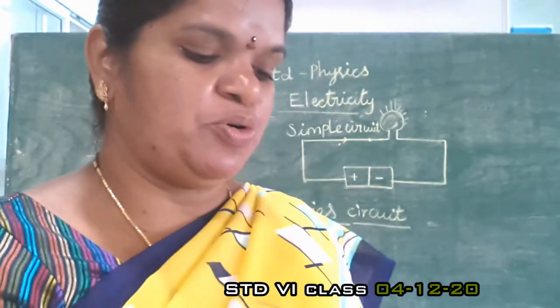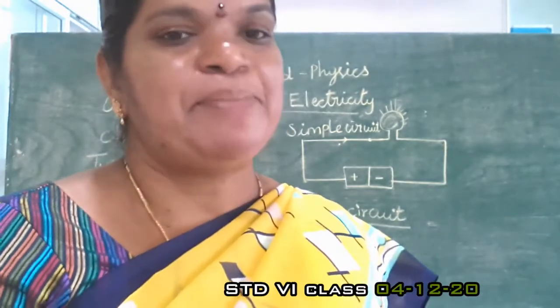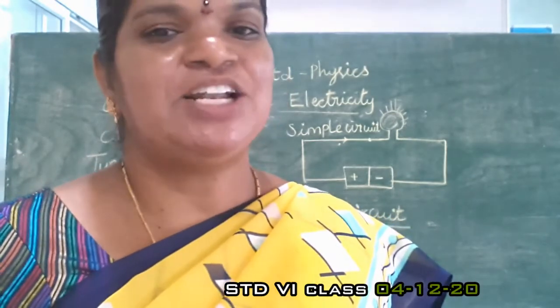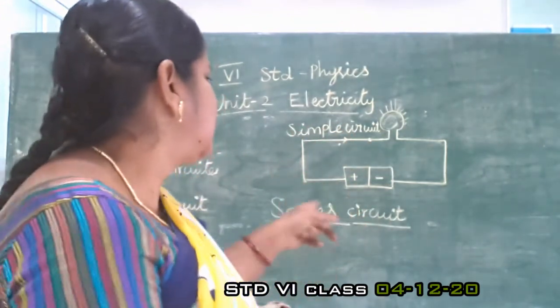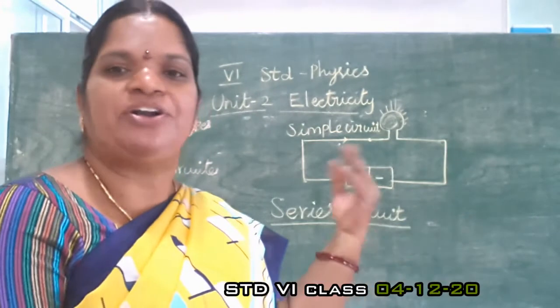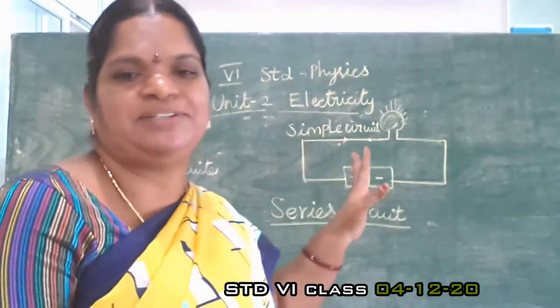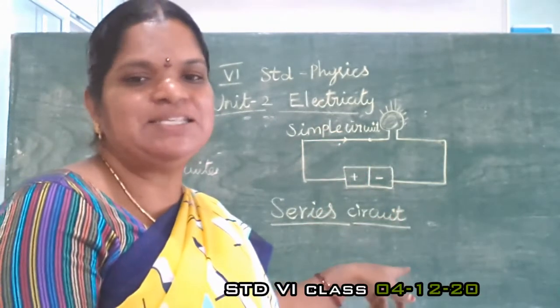If one of the bulbs is damaged or disconnected, then the entire circuit will not work. This is the one drawback. In this series circuit, if any one bulb is damaged or needs repair, the whole circuit does not work. That is the only drawback in the series circuit.